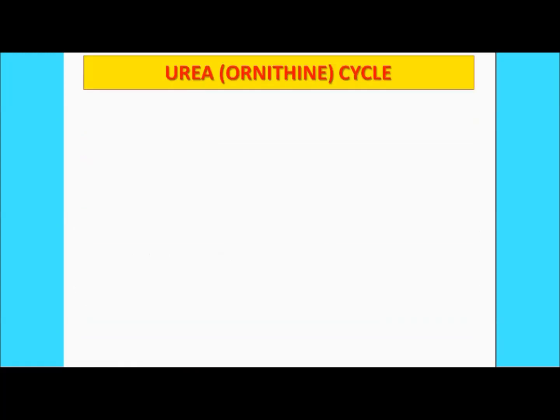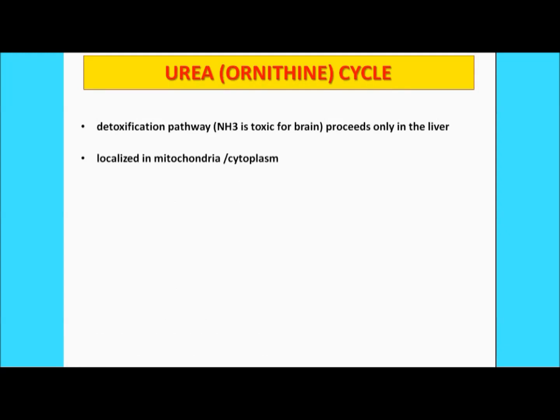Now let's go for the urea cycle, or you can say the ornithine cycle. So what is the function of this cycle? First of all, you should know that this urea cycle detoxifies ammonia and proceeds in the liver. So this detoxification pathway is processed only in the liver, first of all, right? The next thing is that it is localized in the cell, basically in the mitochondria, and sometimes this also occurs in the cytoplasm. The enzyme in the mitochondria responsible for this process is carbamoyl phosphate synthase 1. This is the enzyme in the mitochondria which shows an active function in the urea cycle.